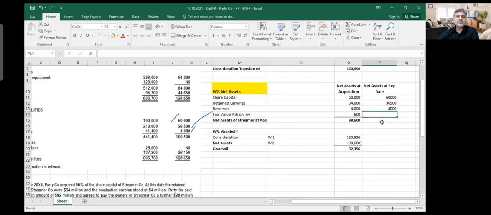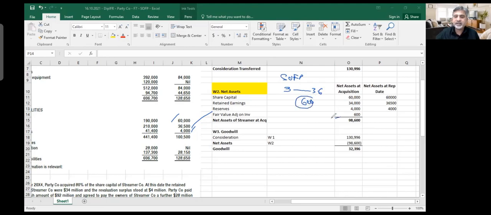Then comes this number, fair value adjustment on inventory. It was 600 at the date of acquisition. How much should it be now here? So when you got this subsidiary, they had some inventory in their balance sheet. They had some inventory for 3 million, and you believe that it is 3.6. So you booked 600,000 here. How much is left here? Do we still have in the balance sheet inventory with 600,000 fair value adjustment?